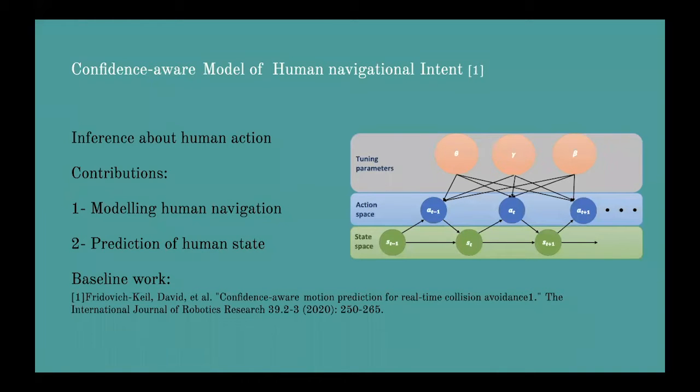As you see in this graphical model, our proposed probabilistic model of human exploits three parameters: a discount factor gamma, model confidence beta, and goal itself as theta. The arrows show the conditional dependency of the parameters of the actions and states.